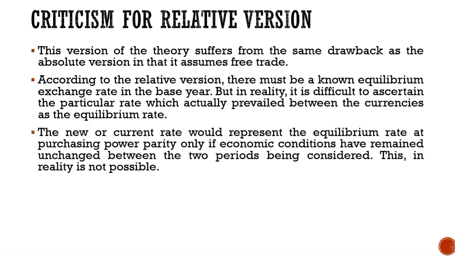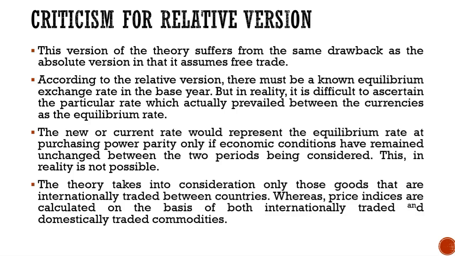The new or current rate would represent the equilibrium rate at purchasing power parity only if economic conditions have remained unchanged between the two periods being considered. This is really not possible. Now, the theory takes into consideration only those goods that are internationally traded between countries, whereas price indices are calculated on the basis of both internationally traded and domestically traded commodities.